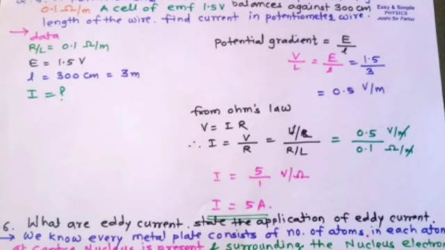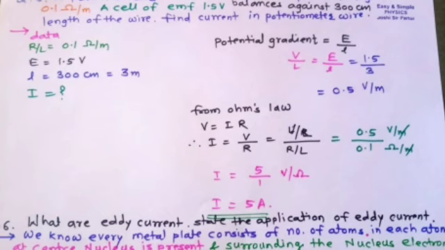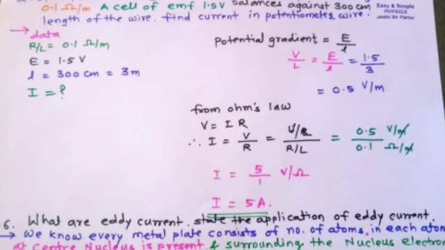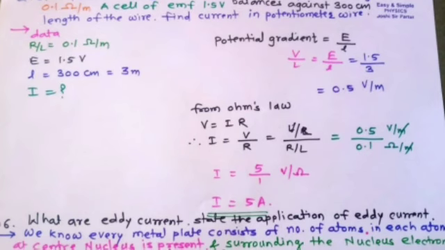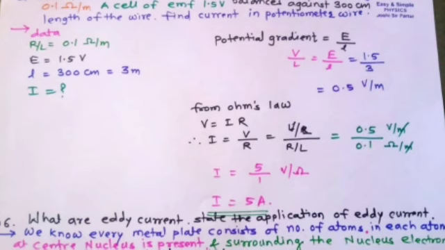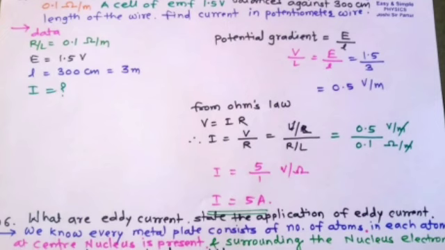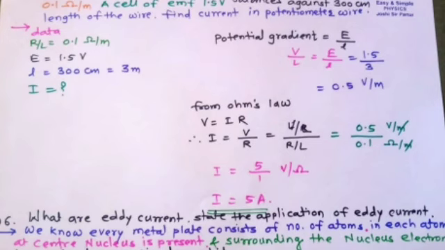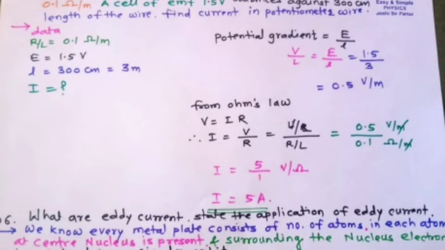per meter. Using Ohm's law, we can use V equal to IR. So current I is equal to V upon R, which is V upon L divided by R upon L, means 0.5 volt per meter divided by 0.1 ohm per meter. Meter get cancel. So I is equal to 5 upon 1 volt per ohm, which is ampere. So current is 5 ampere.